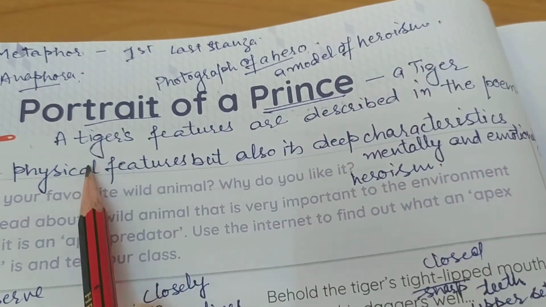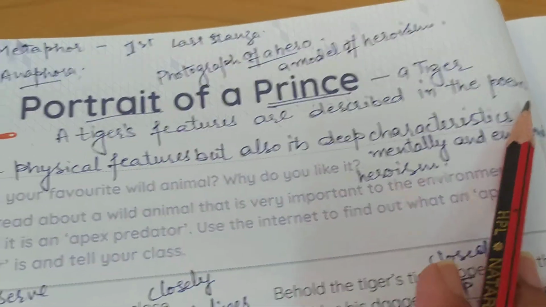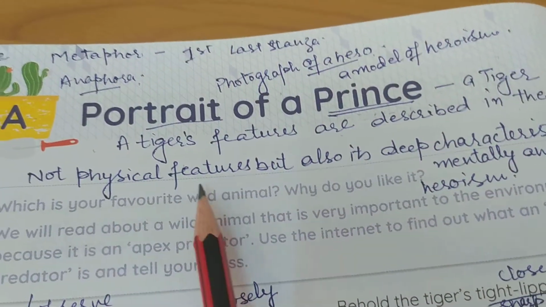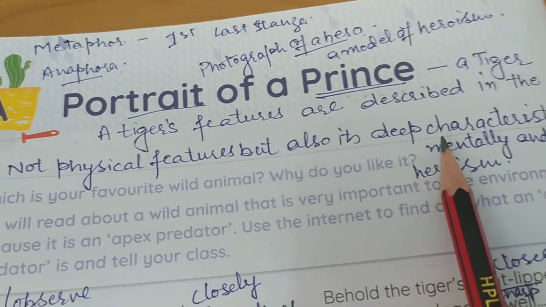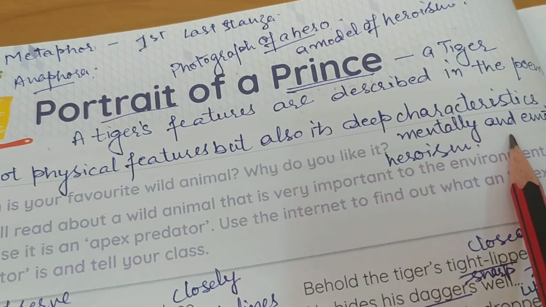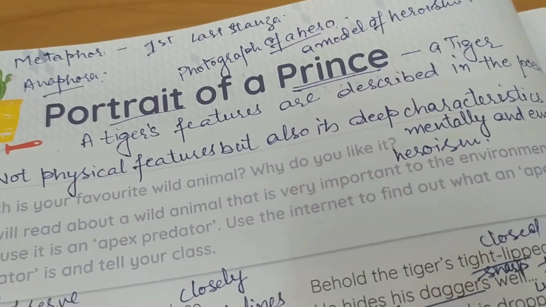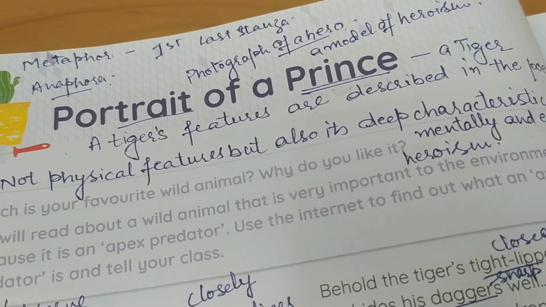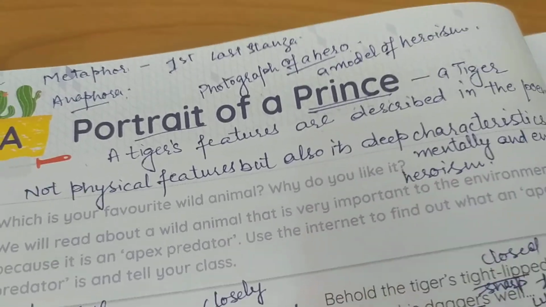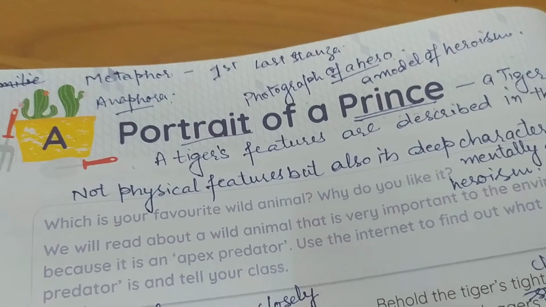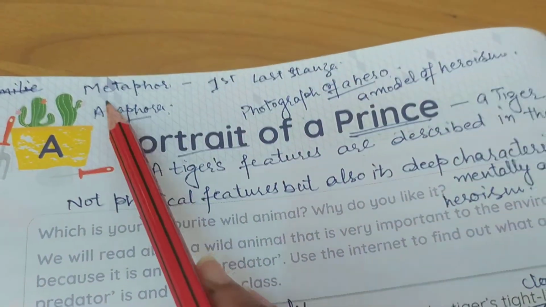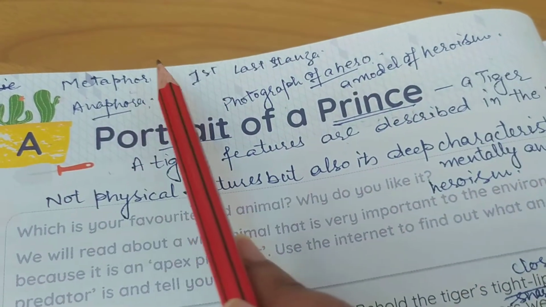Now, a tiger's features are described in the poem, not just the physical features, but also deep characteristics, mental and emotional characteristics. His mental heroism, emotional heroism is also explained in the poem. Basically, the poem is a metaphor, right? So what is a metaphor?